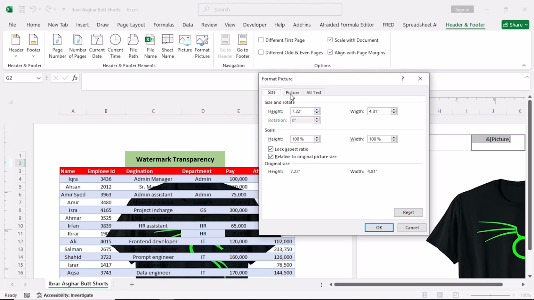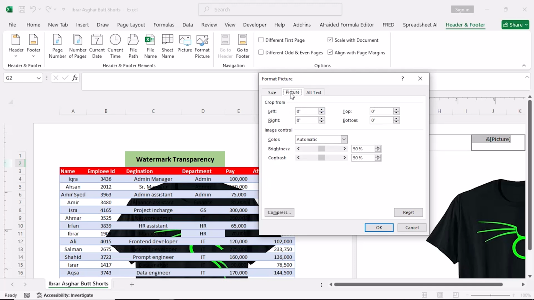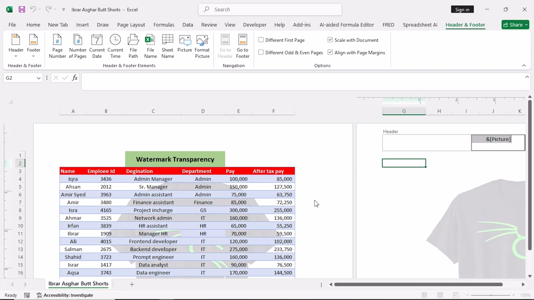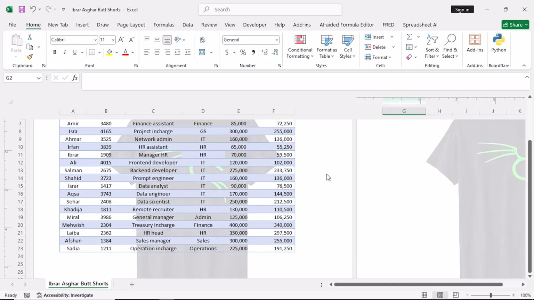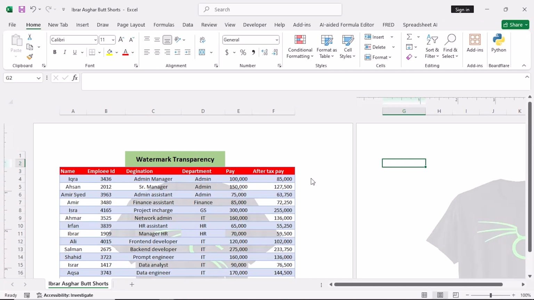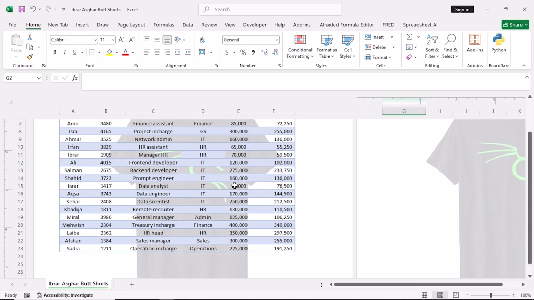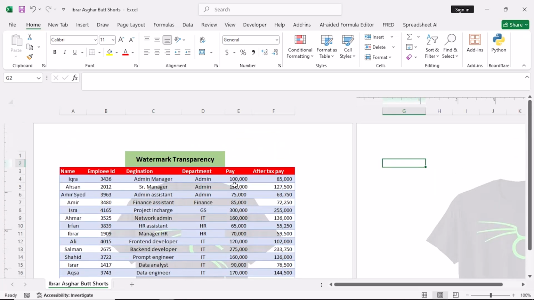Click it, go to Picture, and in Image Control you have the option of Color, and in this drop down menu you need to click on Washout, then click OK. So now you see I have successfully made my watermark transparent. This was a brief tutorial on how you can make your watermark transparent in Excel sheet.